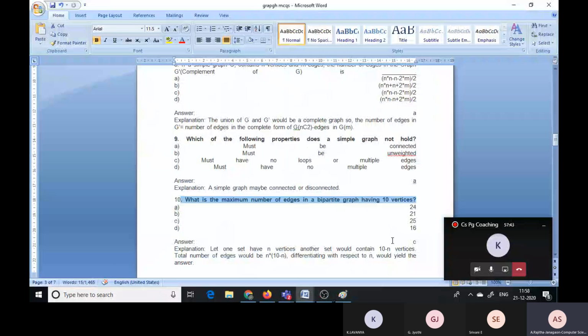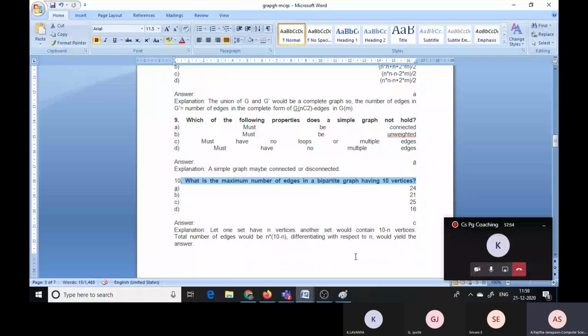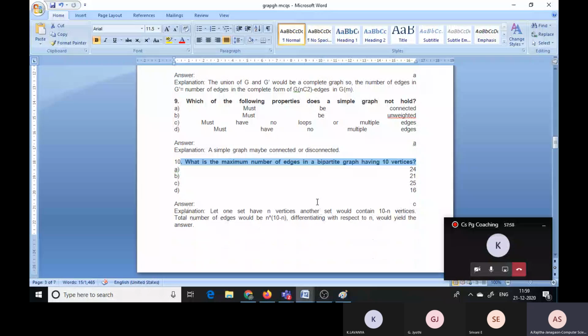So in total how many edges will there be? n into (10 minus n). Differentiating with respect to n yields the answer, that is option C, 25. 25 is the answer.